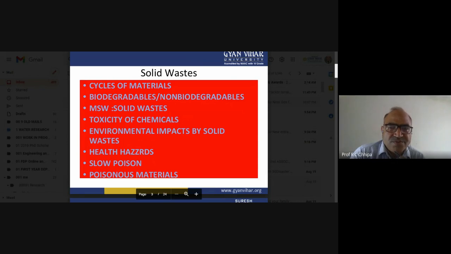For example, the ink present in a printer or photostat machine consists of very fine particles of carbon. Definitely this may be a health hazard for human beings, so how can it be disposed of?